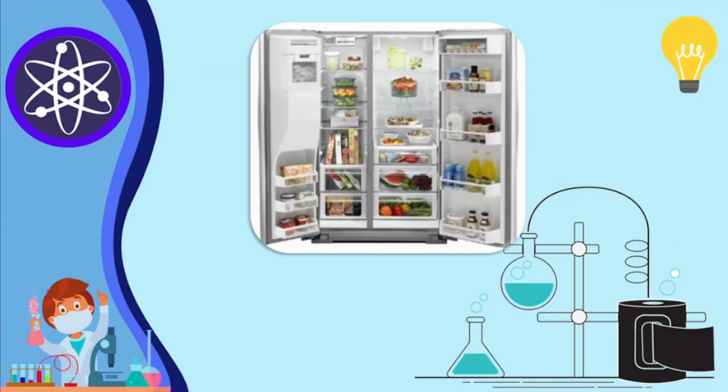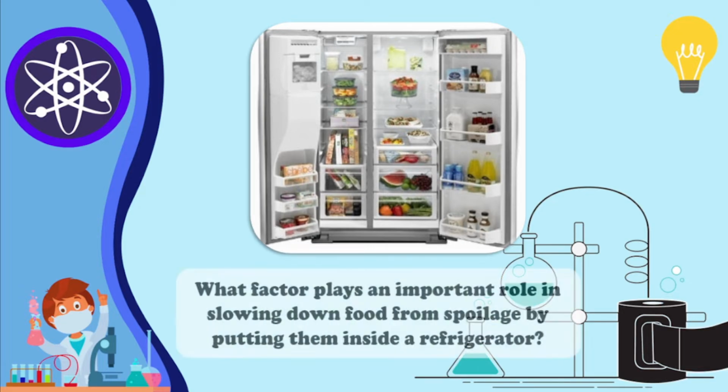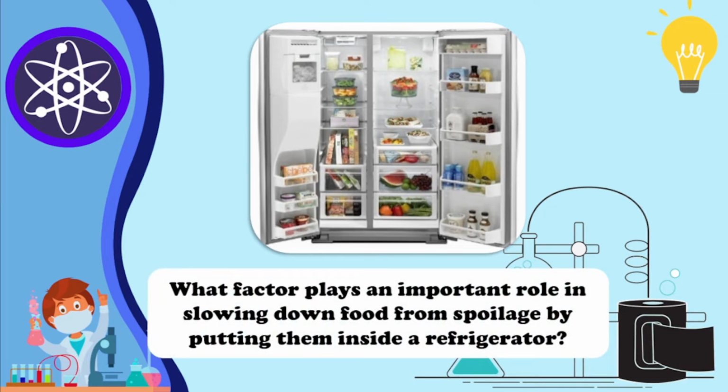Let's start with the first image. As you can see there, it's a refrigerator wherein there are lots of foods inside of it. Now here's the question. What factor plays an important role in slowing down food from spoilage by putting them inside a refrigerator? What is your answer? Very good. It is the temperature.